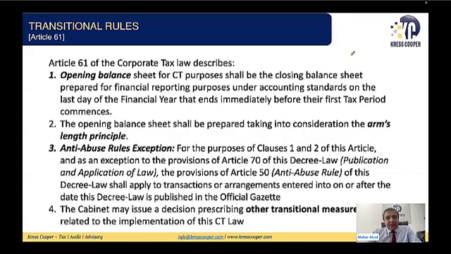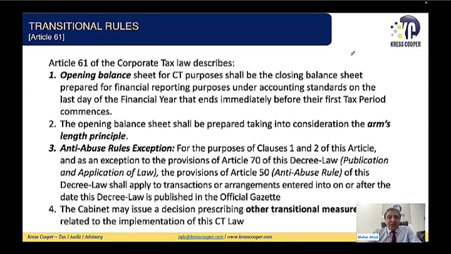In our previous webinar, we discussed that Article 61 of the UAE Corporate Tax Law requires that the opening balance for corporate tax purposes shall be the closing balance sheet prepared for financial reporting purposes under the accounting standards on the last day of the financial year that ends immediately before the first tax period. We'll discuss one example as well, which we'll cover in our next slide.